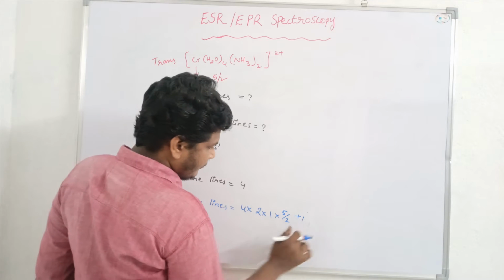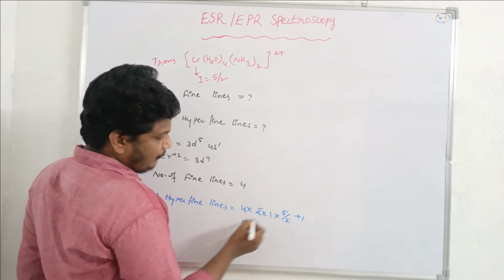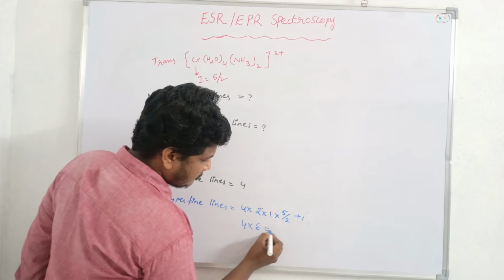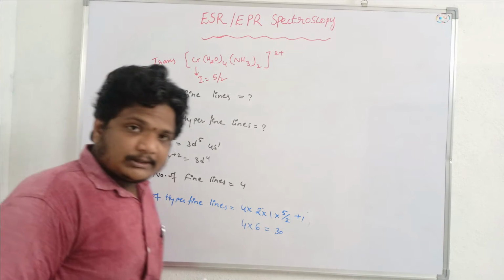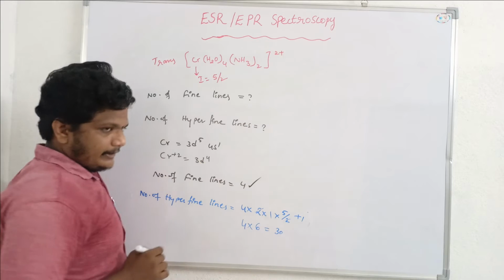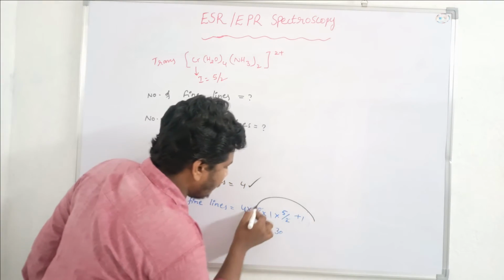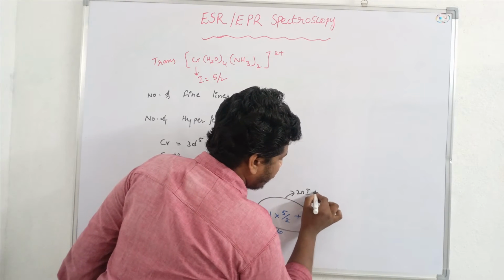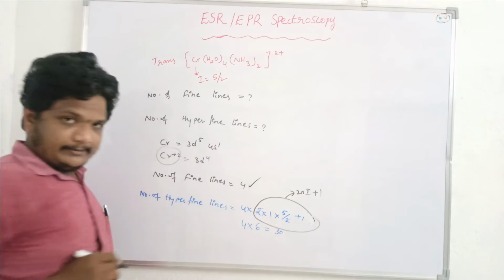So here the 2 and the 2 cancel out, giving 4 into 5 plus 1, that is 6. So we can observe 30 lines. But this process is not correct. The fine lines are okay, but in the case of hyperfine lines, we cannot apply only the 2nI plus 1 formula for chromium alone.